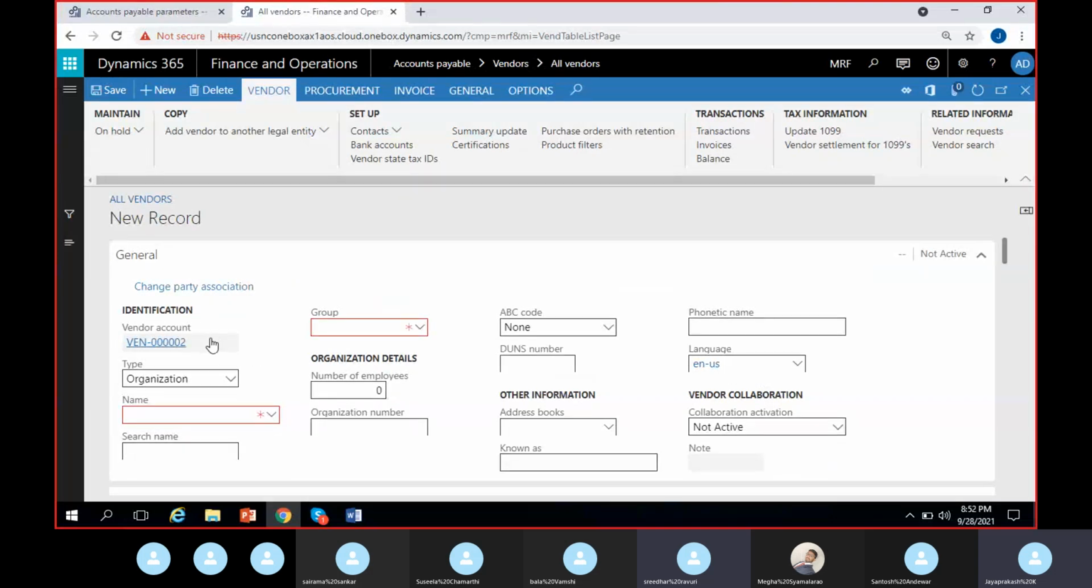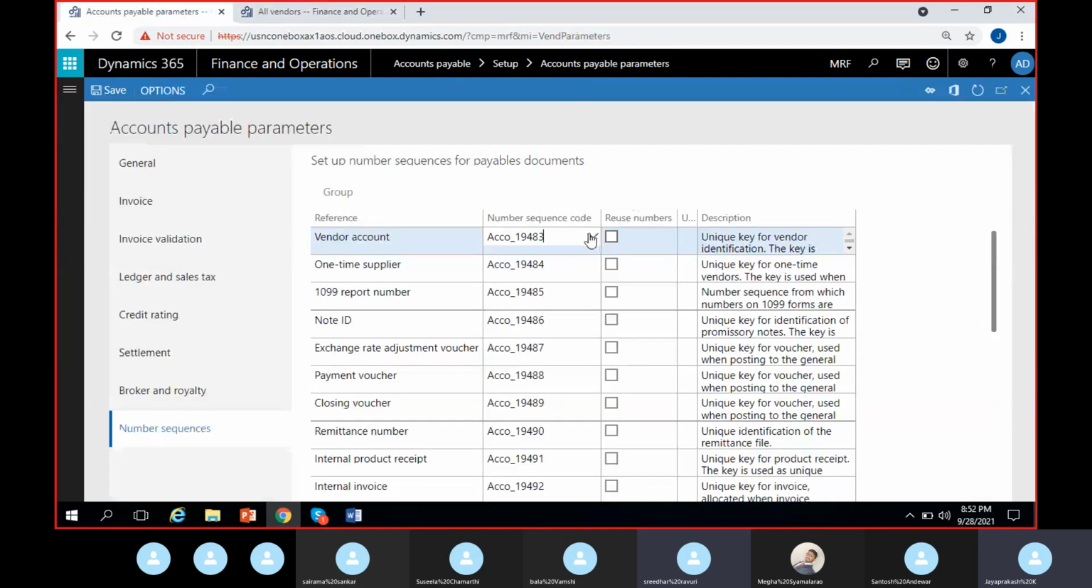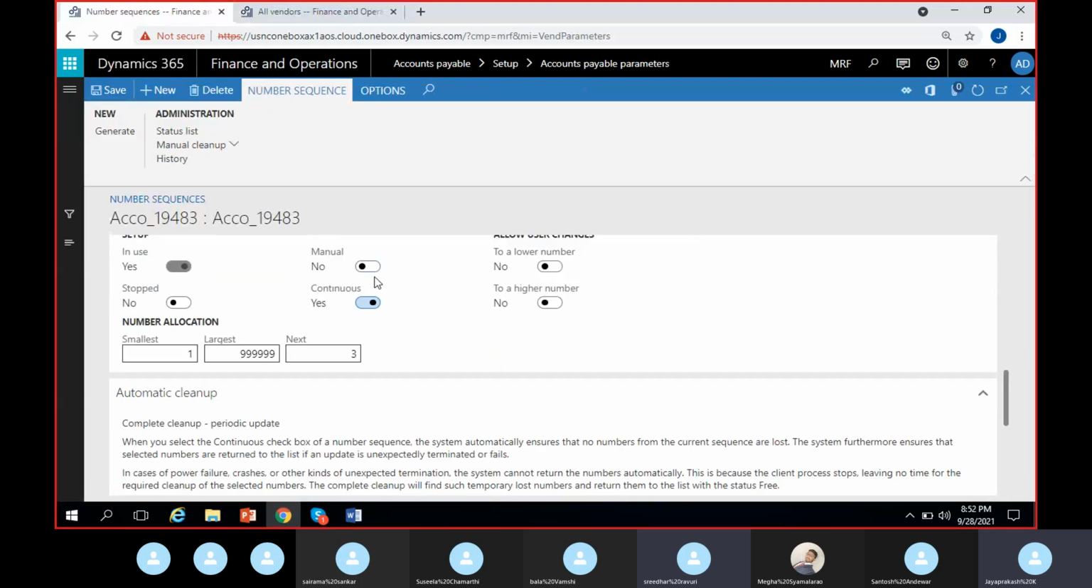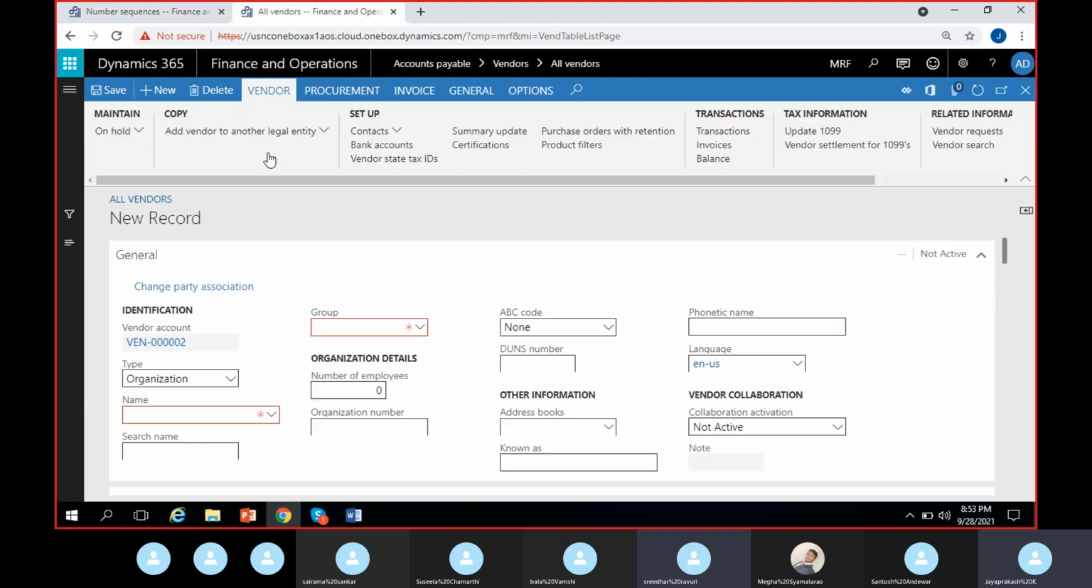Suppose you want to give it manually, like for each group you will use manual numbers, then you can choose the option here as manual. So go to view details. You can choose this option as manual rather than continuous. If you choose manual, what happens is you can manually enter whatever number you want, you can type it. The system will not bring any number here.